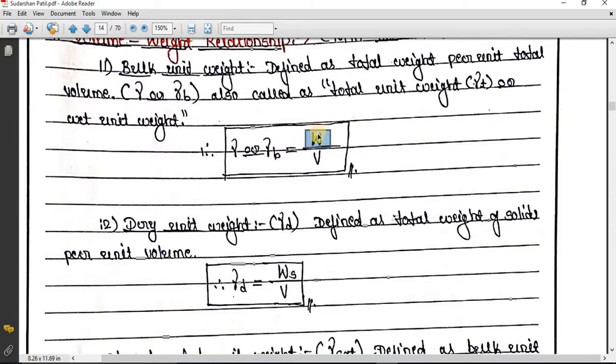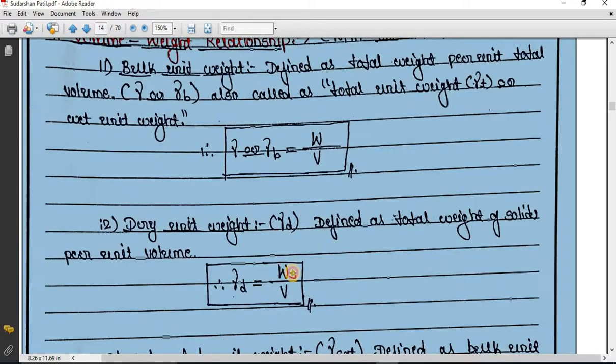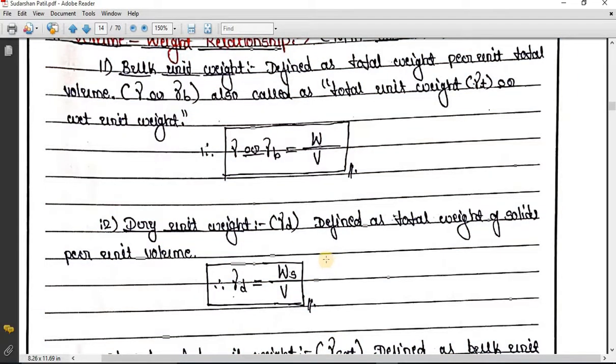If the soil is completely dry, there is no weight of water that comes into the picture. Obviously the weight of air is negligible because it is very small. So total weight in that case will be equal to the weight of soil solids if the soil is completely dry. So knowingly or unknowingly, we are calculating dry unit weight when we consider completely dry soil.